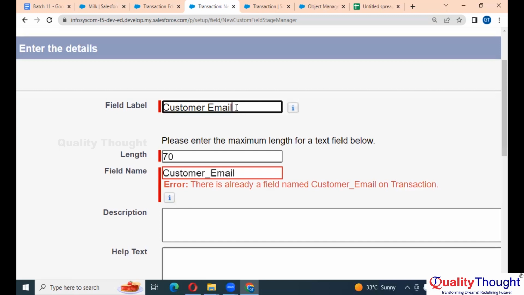Yes? This time I have taken text, right? Earlier I have taken email. Now one data type was email, and this is your text data type. Both are different data types. So whatever the data type is, if you have the same field name, it will show the error. You cannot have the same field name in one particular object. Now let's say here, if I specify 2, that's why I wrote underscore 2 here.